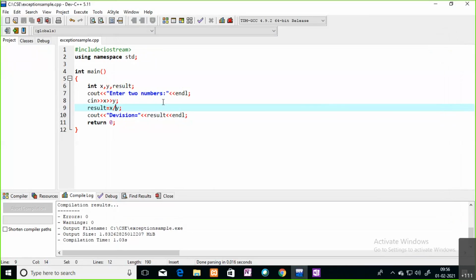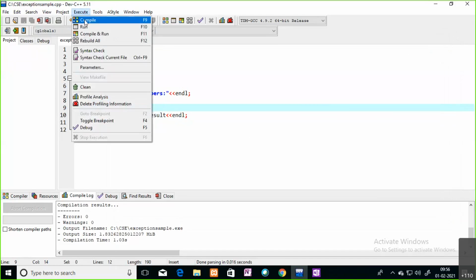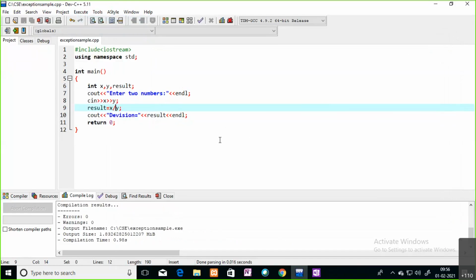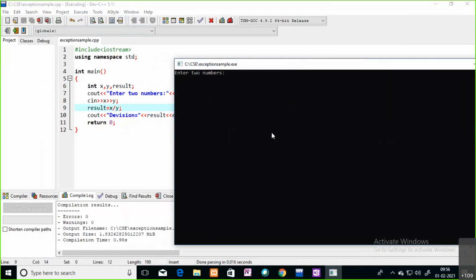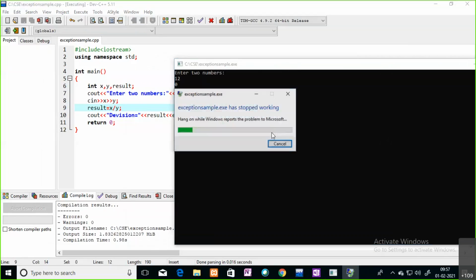See, the compiler doesn't know where that exact error is going to happen. Let's see the same program. I'm going for compile. If there are any syntax errors, here only we can see. Now there are no syntactical errors. I'm going for running your code. Now the first number I'm entering is the same 12 only. See, the second number I'm going with 0. Now you can see what happened.